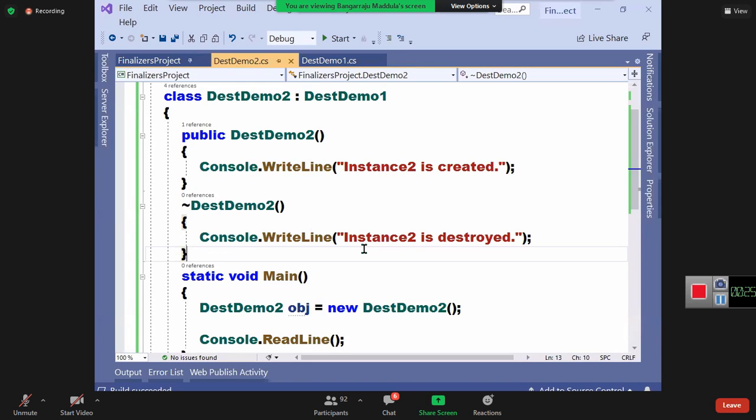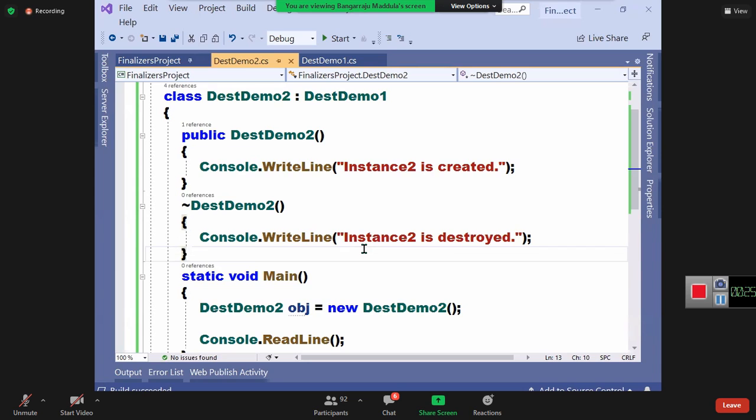Are you getting my point or not? What is important? Finalizers. They're very, very important in a class for releasing the memory. That is what the object-oriented programming standards say.